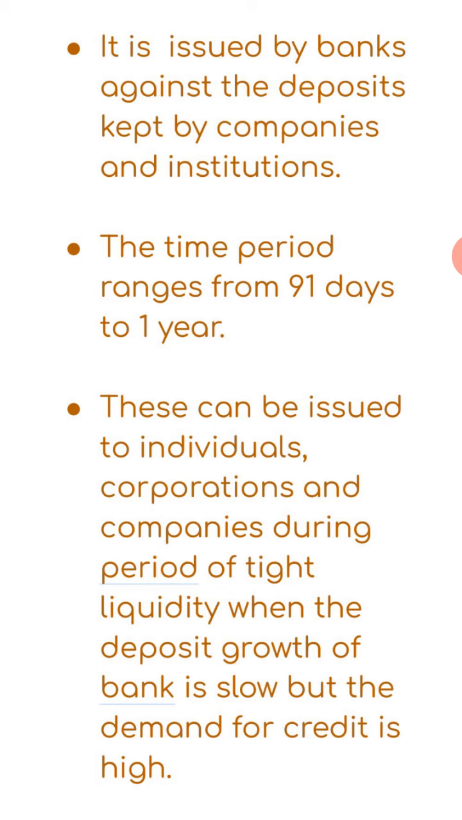ठीक है, नेक्स्ट, द टाइम पीरियड रेंजेस फ्रॉम 91 days to 1 year. और जो उसकी मेचोरिटी पीरियड है वो कितना होता है? 91 days to 1 year होता है. In the last, these can be issued to individuals, corporations and companies during the period of tight liquidity when deposit growth of bank is slow but demand for the credit is high.